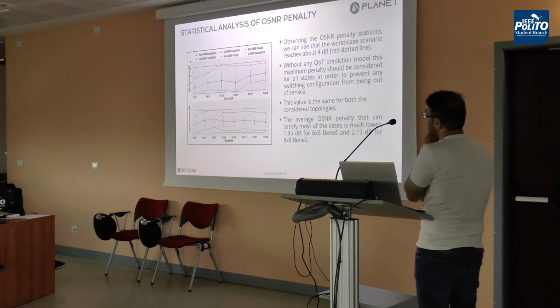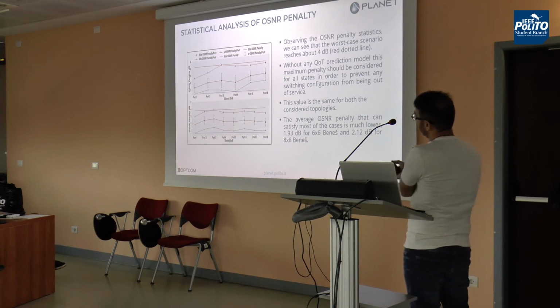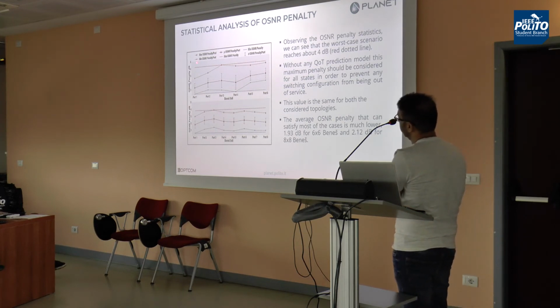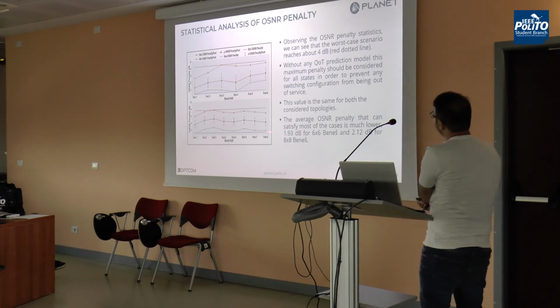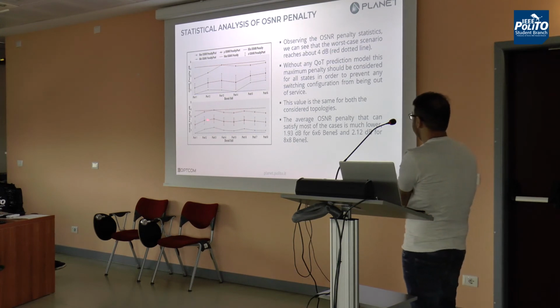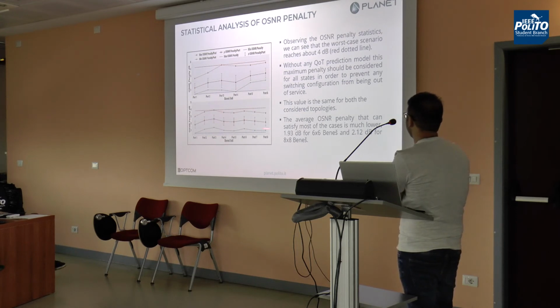Let's consider that we don't know anything about the statistics of the OSNR penalty, so we have to deploy the worst-case OSNR penalty. This is almost 4 dB for Benes 6 cross 6, and similarly almost 3.9 or 3.97 dB for Benes 8 cross 8. The average margin is less than this. For Benes 6 cross 6, it is 1.93 dB, and for Benes 8 cross 8, it is 2.1 dB. This is the average margin.